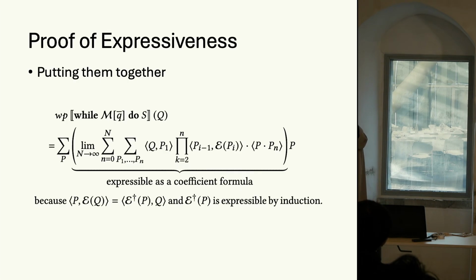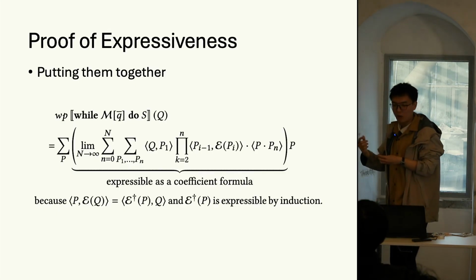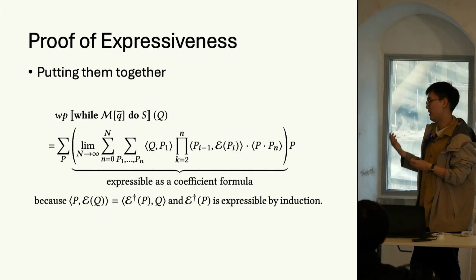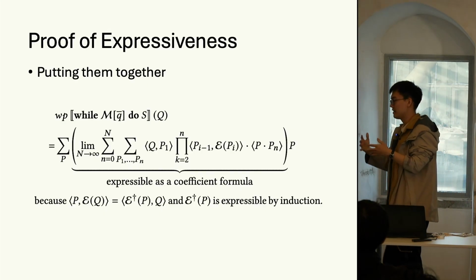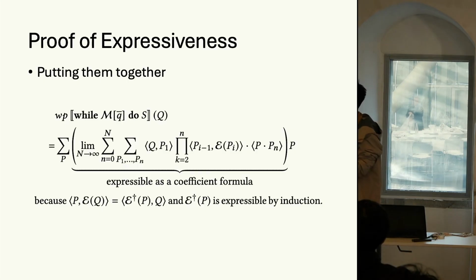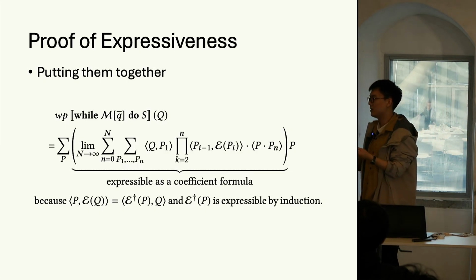And it is worth noting that you may see that there is still one-time application of quantum operation E to each Pauli operator Pi. And such an E dagger P is expressible by induction. Why? Because actually the quantum operation E here is connected with the semantics function of the loop body or the measurement in the while statement.